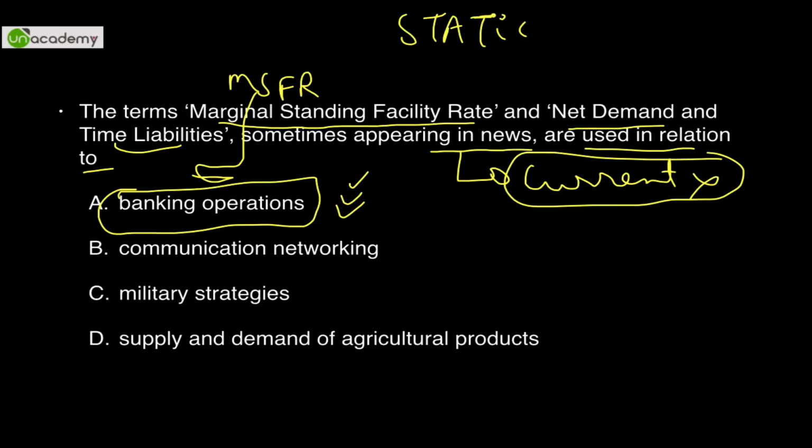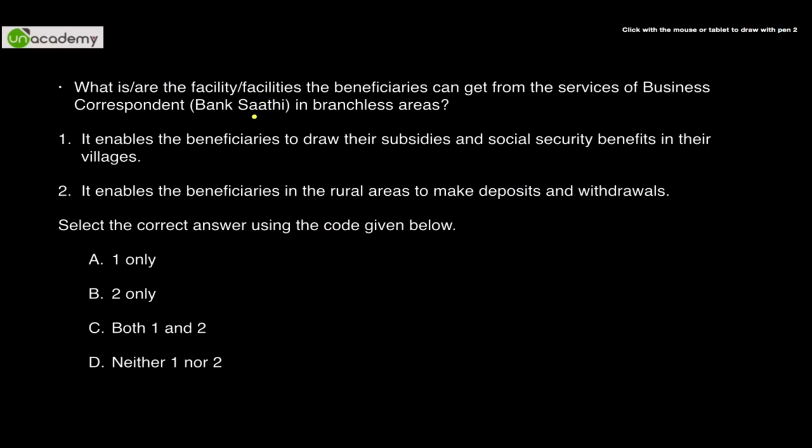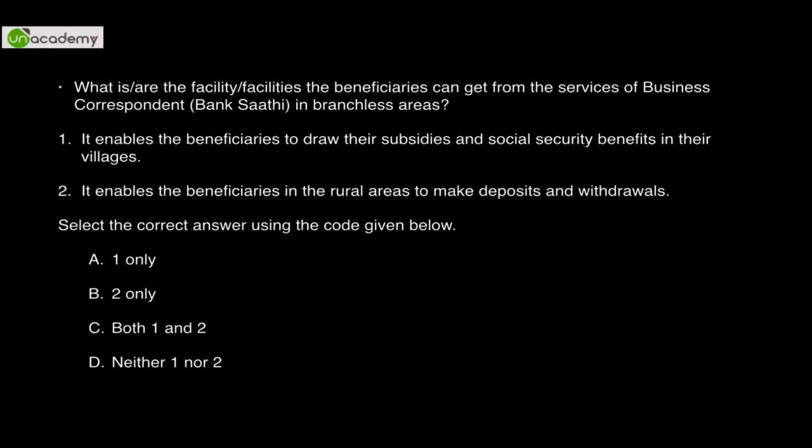I have personally not dealt with the dynamic questions, that is current affairs based questions, because they will change. So even if I teach you some of them here, there is very low likelihood that they will be repeated ever in the examination. This is an example of a current affairs question, more or less: what are the services one can get from a business correspondent? Banks do both functions: the beneficiaries can draw their subsidies and social security benefits, and they also enable beneficiaries in rural areas to make deposits and withdrawals. You can solve it by common sense also. This is a current affairs type question, so the answer is both 1 and 2 in this particular case.